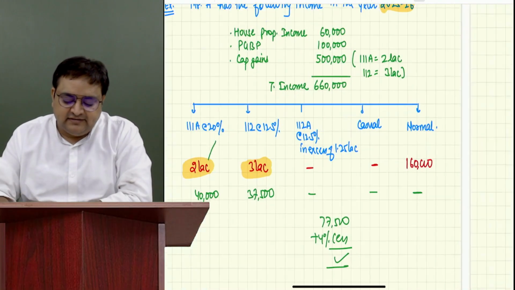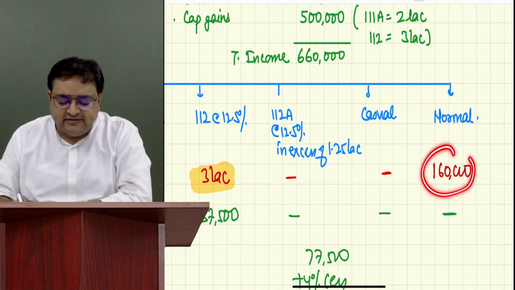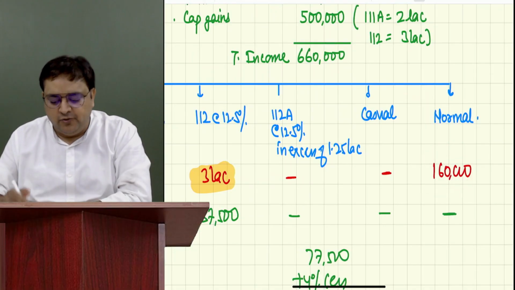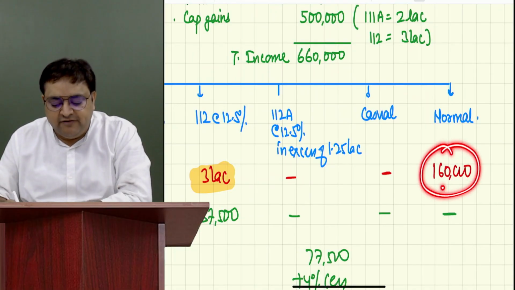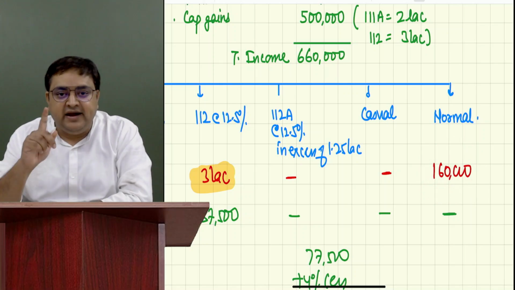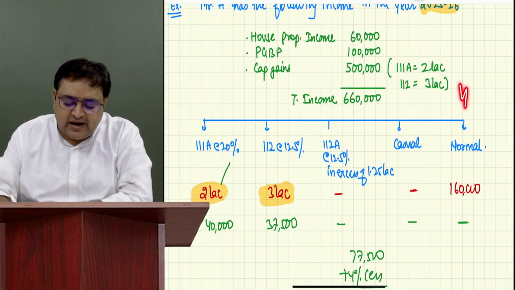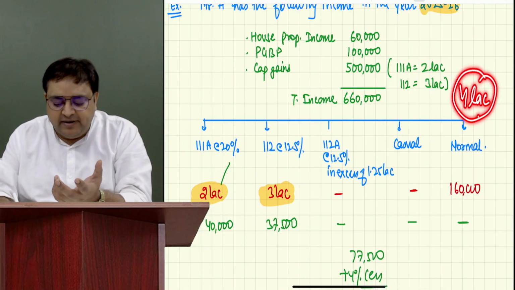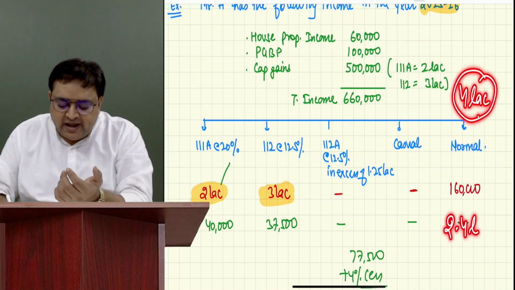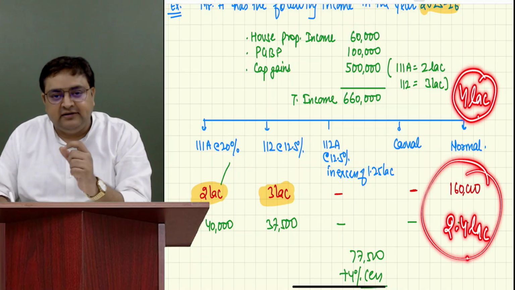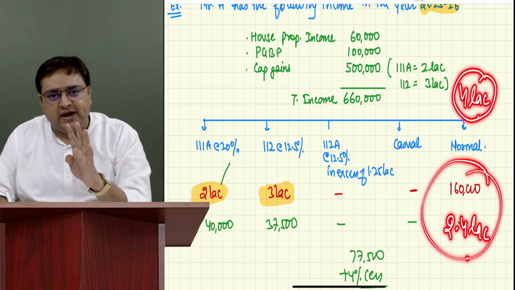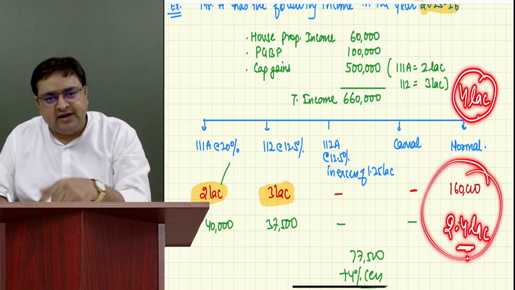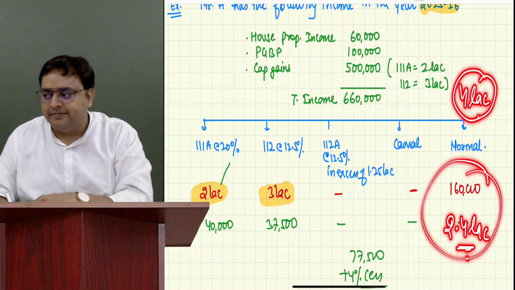He is telling me, sir, you are giving me the benefit of only 1.6 lakh. But I need the benefit of the total 4 lakh. Sir, please give me the benefit of 2.4 lakh also so that I can get the total benefit of 4 lakh. Guys, are you all understanding where I got this 2.4 lakh from?